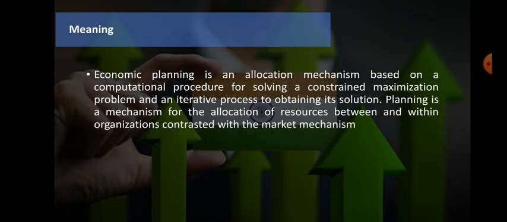So then we need to understand what I mean by this economic. That's what we have said: economic planning is an allocation of resources mechanism based on a computational procedure for solving constrained maximum problems and to interact the process of obtaining its solutions. Planning is a mechanism for the allocation of resources between and within the organization, constrained with the market mechanism.